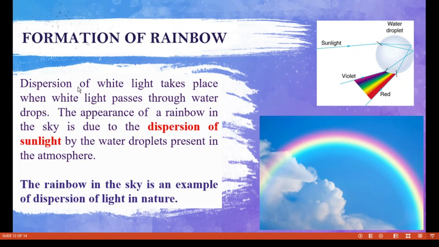Dispersion of white light takes place when white light passes through water drops. So after rain, in the atmosphere you will have water drops, and when the light is refracted by the water drops, you will get dispersion. As a result, a rainbow is formed in the sky. So the appearance of a rainbow in the sky is due to the dispersion of sunlight by the water droplets present in the atmosphere. Okay, so the rainbow in the sky is an example of dispersion of light in nature.